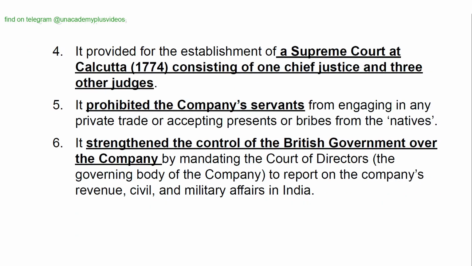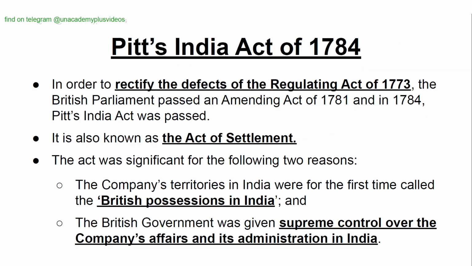It provided for the establishment of a Supreme Court at Calcutta in 1774, consisting of one Chief Justice and 3 other judges. It prohibited the company's servants from engaging in any private trade or accepting presents or bribes from the natives. It strengthened the control of the British government over the company by mandating the Court of Directors, the governing body of the company, to report on the company's revenue, civil, and military affairs in India.